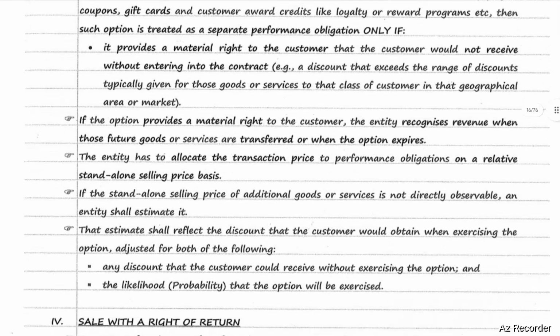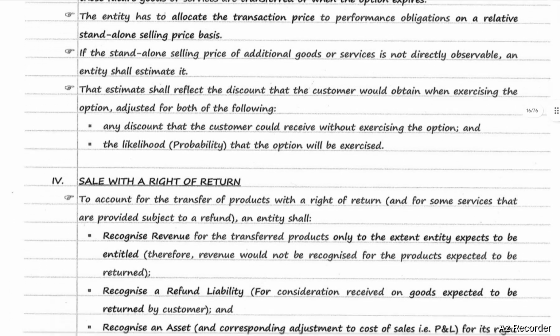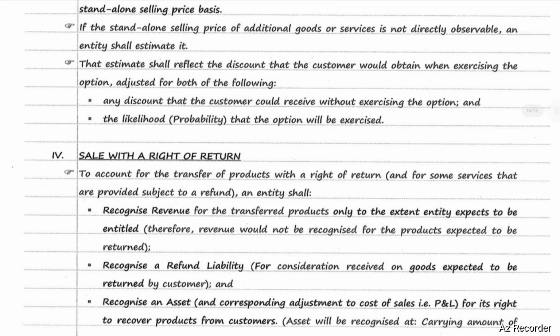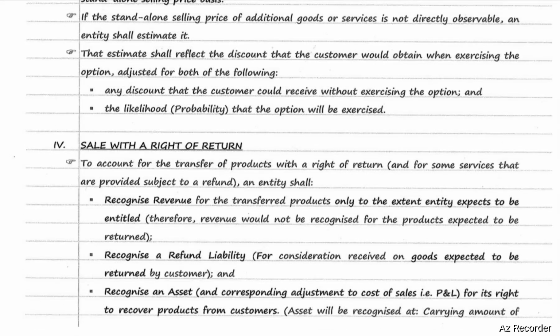Next, sale with right of return. To account for transfer of products with a right of return and for some services that are provided subject to a refund, an entity shall recognize revenue for the transferred products only to the extent the entity expects to be entitled. That is, therefore, revenue would not be recognized for the products expected to be returned. That means revenue is recognized only to the extent that products are expected to not be returned. And also recognize a refund liability for consideration received on goods expected to be returned by the customer.